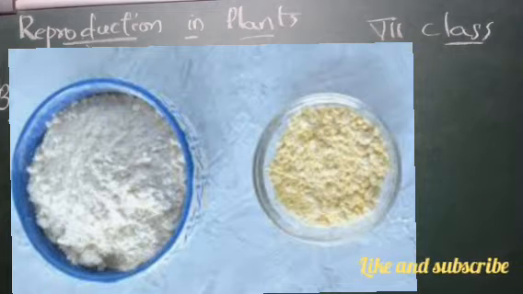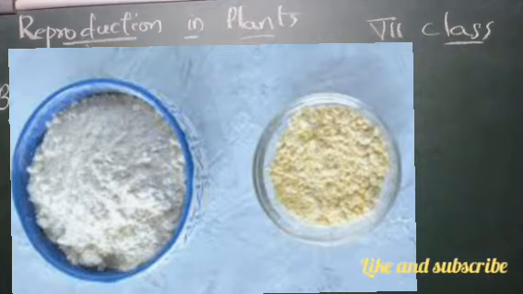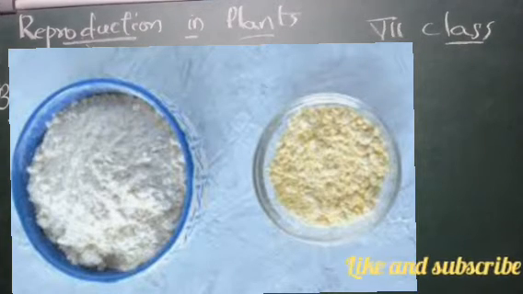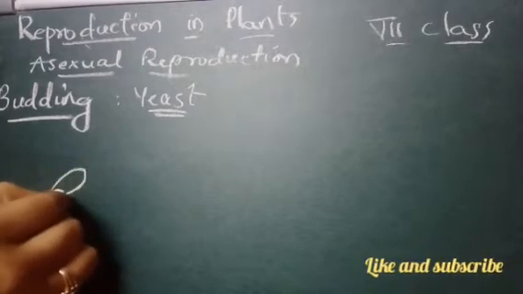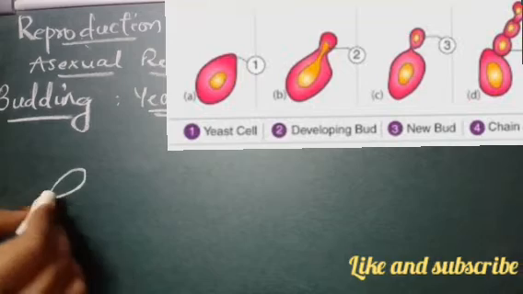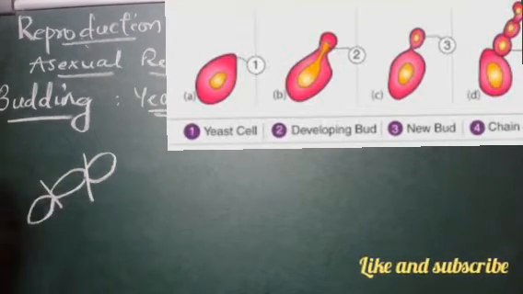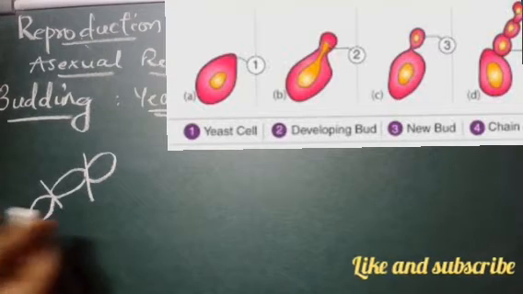And what does he do? He just mixes this yeast into the flour which he made for the jalebi. Yeast grows with the help of small bulb-like outgrowths, which increase in size and break off from the parent plant. Suppose this is a parent. It will grow like this, and after that they will get separated from the parent.